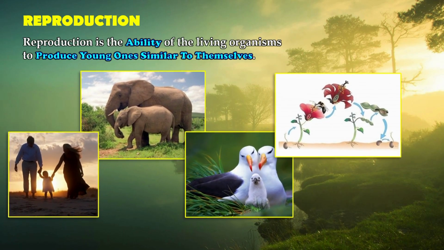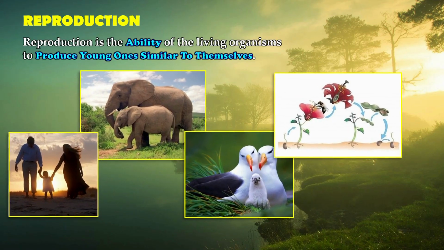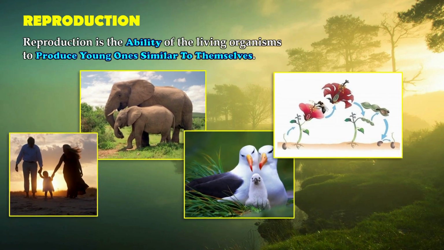Reproduction is one of the most important characteristics of living organisms. It is the ability of living beings to produce young ones that look similar to themselves. In animals, we can see that elephants give birth to baby elephants, birds hatch young chicks, and humans produce babies. All these young ones grow and gradually develop the features of their parents.